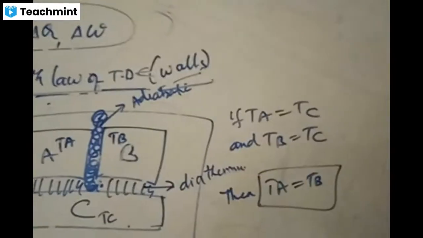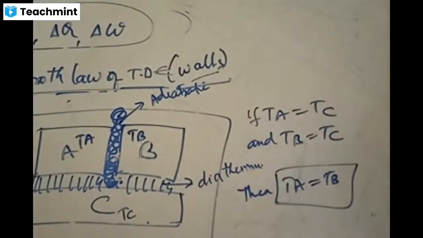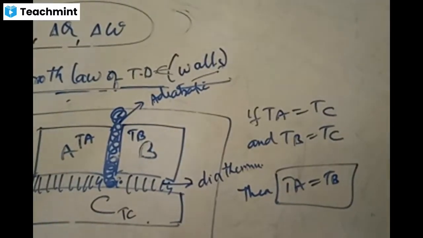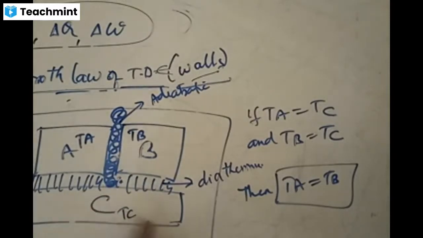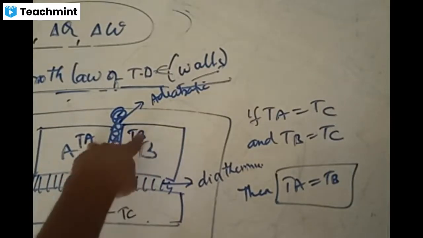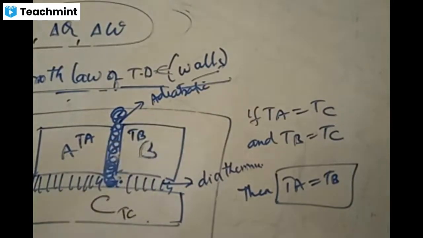Is the point clear? How to define the zeroth law of thermodynamics? If two systems are separately in thermal equilibrium with a third system, then it means that both the systems are in thermal equilibrium with each other.